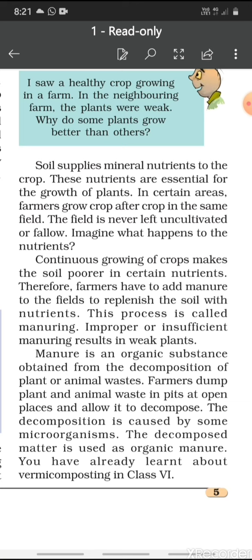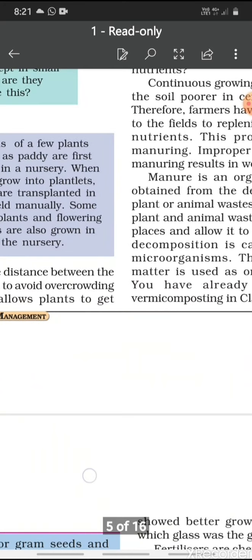Now what about manure? What is a manure? Manure is an organic substance obtained from the decomposition of plant or animal waste. Farmers dump plant and animal waste in pits at open places and allow it to decompose. The decomposition is caused by some microorganisms. So these microorganisms are also called decomposers, as you have read in your earlier class. The decomposed matter is used as organic manure. So you have already learnt about vermicomposting in class 6th and about decomposers in class 7th.